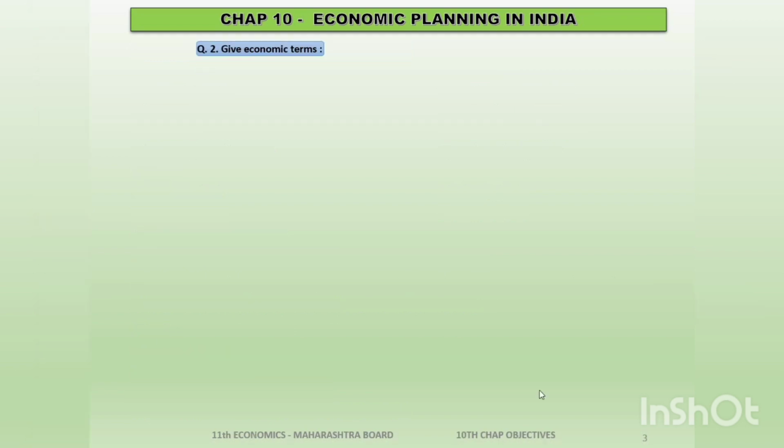Let's start with the second question. Give economic terms. The first question asked to you in this is, conscious and deliberate choice of economic priorities by some public authority. Children, this is economic planning. This is the base of the chapter. This is a starting point that every teacher will use to explain you all.